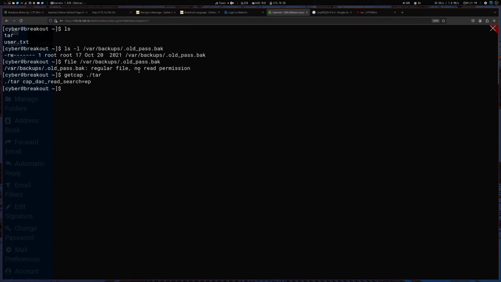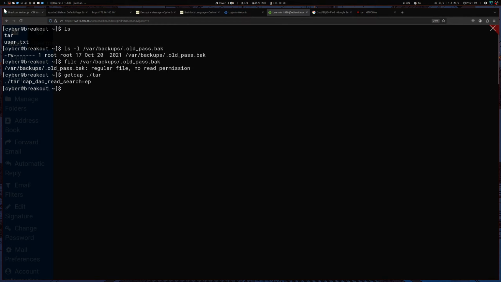So we can compress this file into an archive, and then decompress it with tar. When it decompresses, it uses the permissions of the current user, so that's why we'll be able to read it.